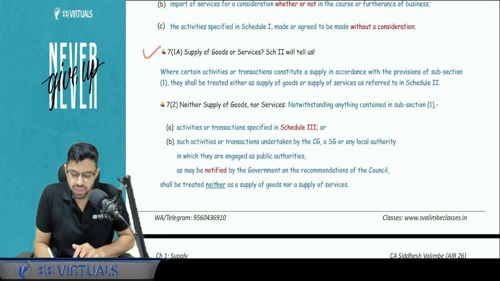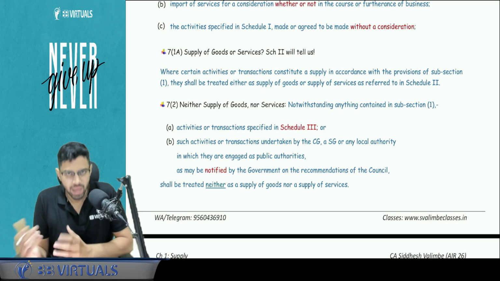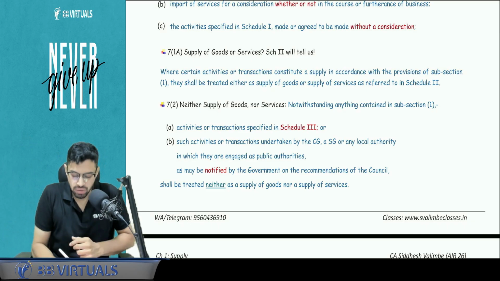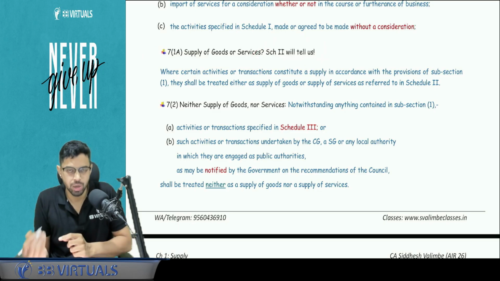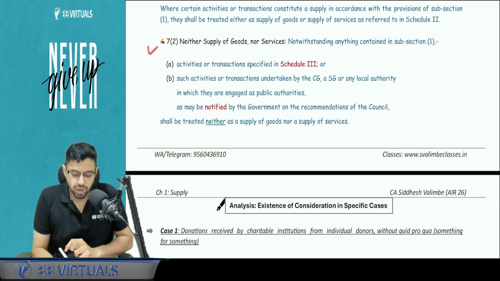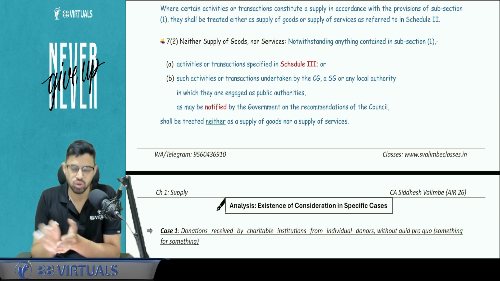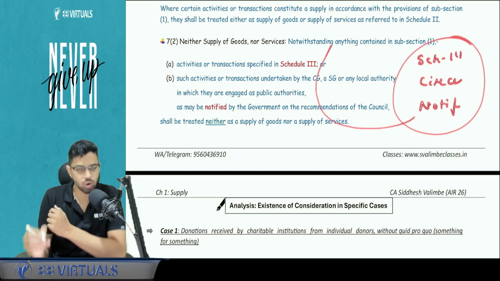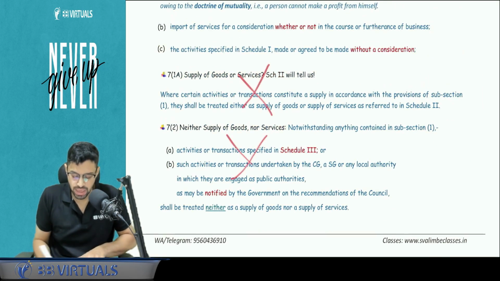7.1a is nothing. It will just give validity to Schedule number 2. Generally, schedules always have some kind of legal reference in the section. So 7.1a gives that particular reference to Schedule number 2, whether it is goods or services. 7.2 talks about what is neither goods nor services. There we will cover Schedule number 3, a circular, and a notification. So 3 things will be covered with respect to not a supply. You don't have to learn 7.1a and 7.2.